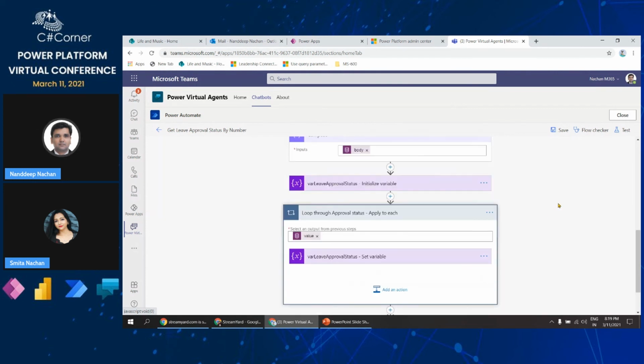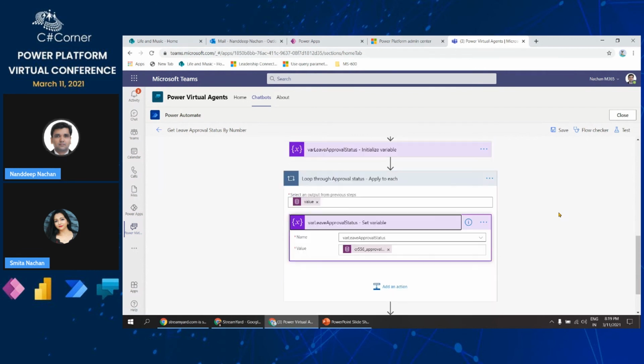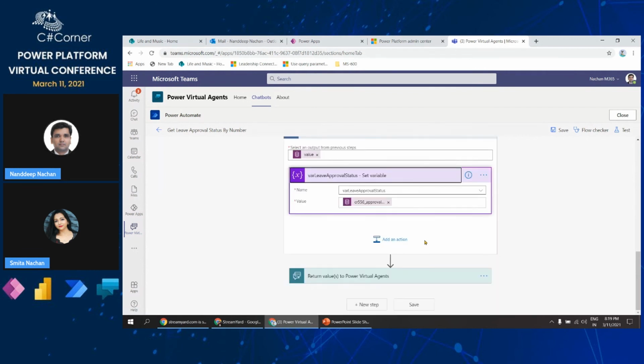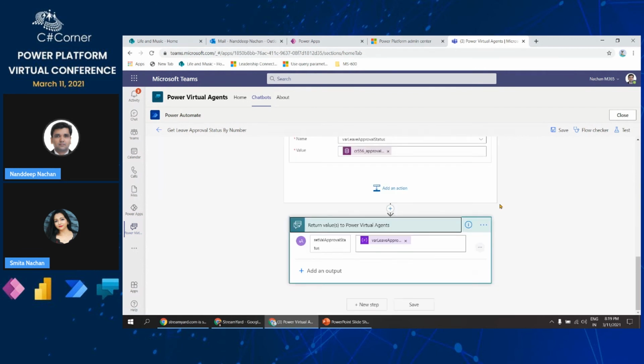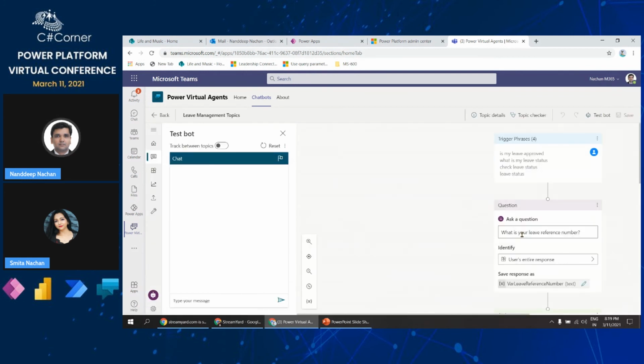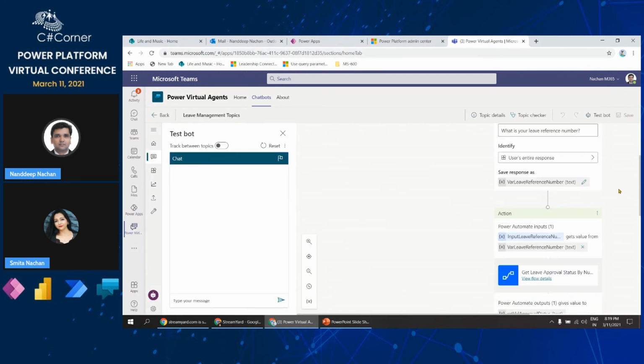Then we loop through the status and create that body, and we return that information to the bot, so that it will say whether the leave is approved or not. I will go back to our authoring flow.